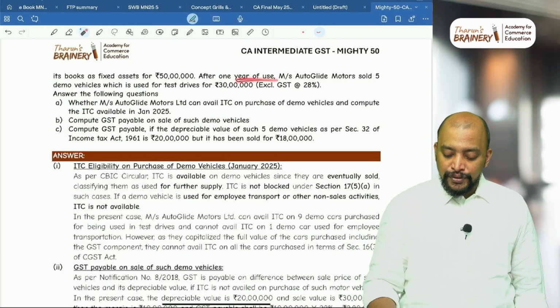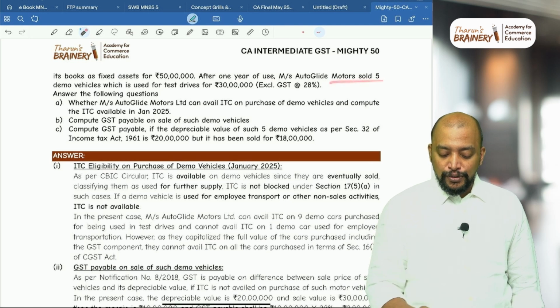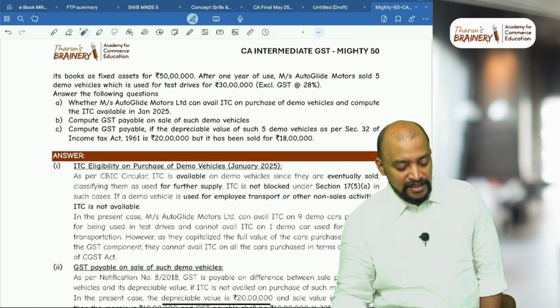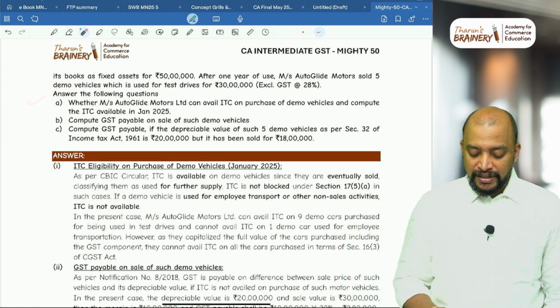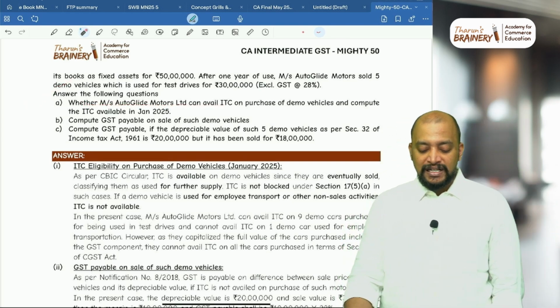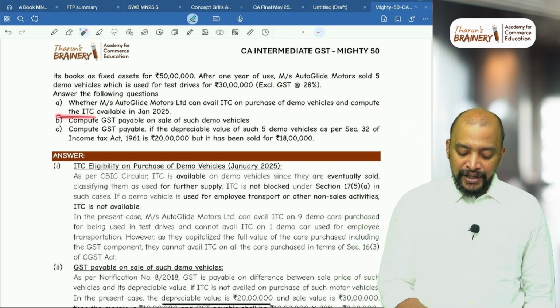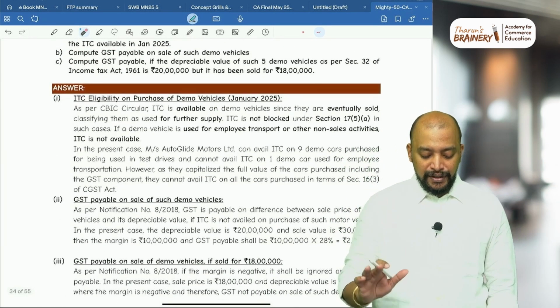After 1 year of use, Measures Autoglide Motors sold 5 demo vehicles, which were used for test drives, for rupees 30 lakhs, excluding GST at 28%. Answer the following questions. Whether Measures Autoglide Motors Limited can avail ITC on the purchase of demo vehicles, and compute the ITC available in Jan 2025.